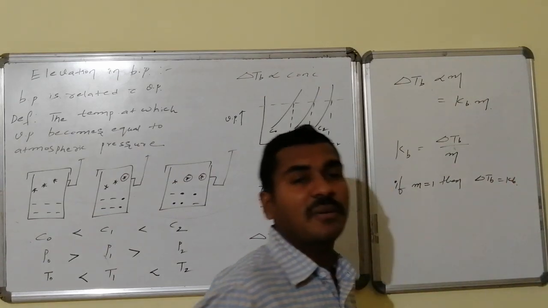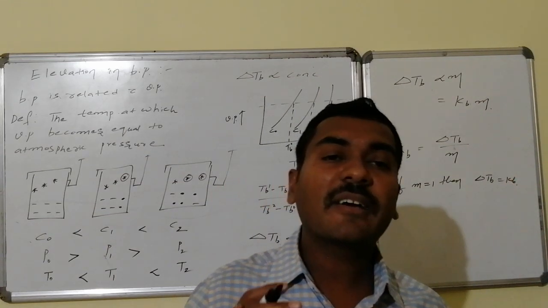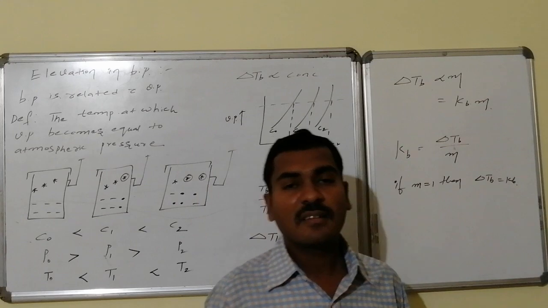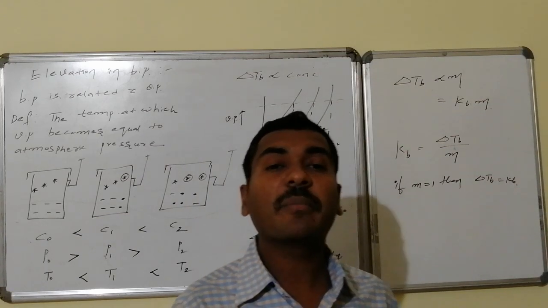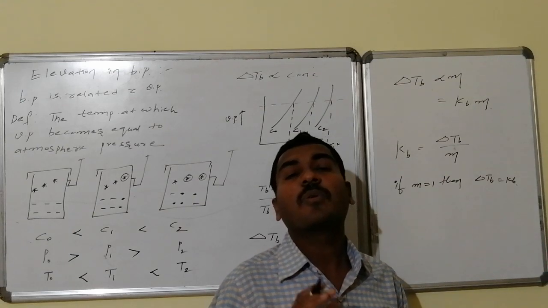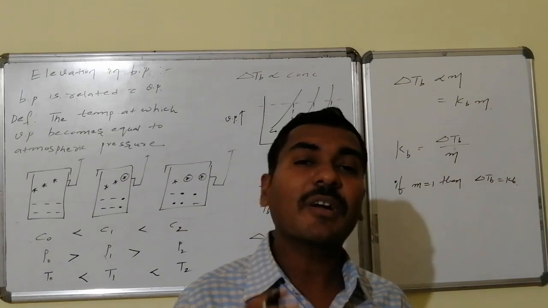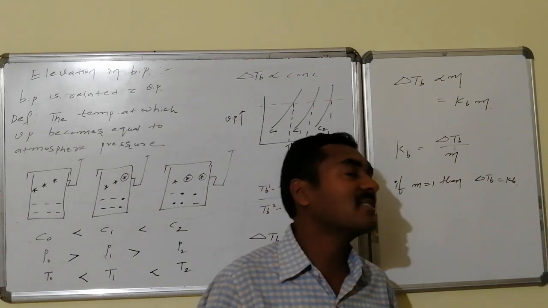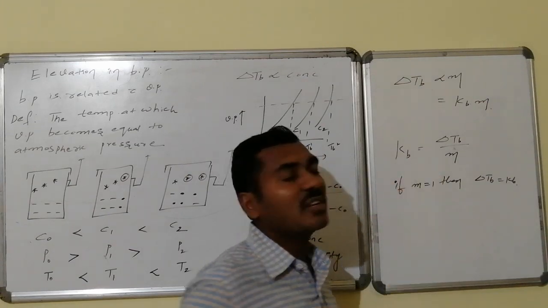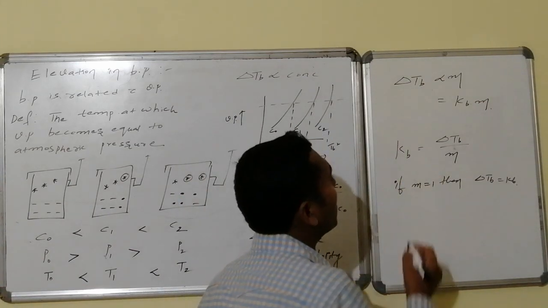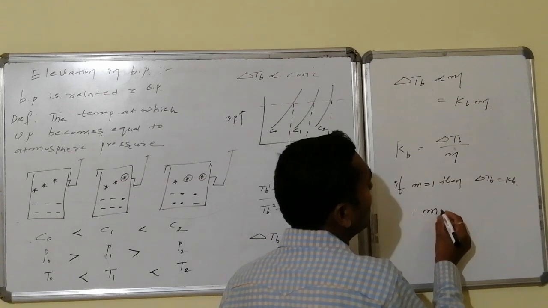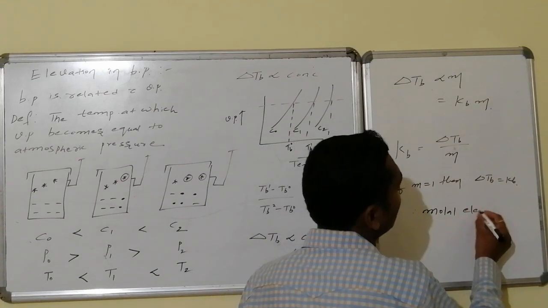That is, under 1 molal conditions, the enhancement in boiling point is equal to the molal elevation constant. For 1 molal concentration, whatever ΔTb is there, that ΔTb is said to be Kb. Hence, Kb can be defined as the molal elevation constant.